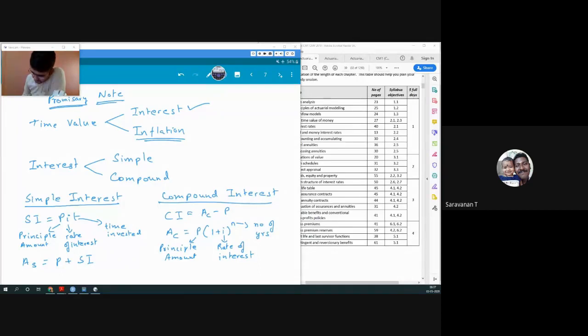So here the main difference is that our rate of interest in simple interest can be in different units. It will always be per time. Whatever the unit of time is going to be, the rate of interest will be in the same units. Whereas here we'll always have it on a per annum basis, where we have number of years. So it makes a difference if we write it on a per annum basis or some other basis.